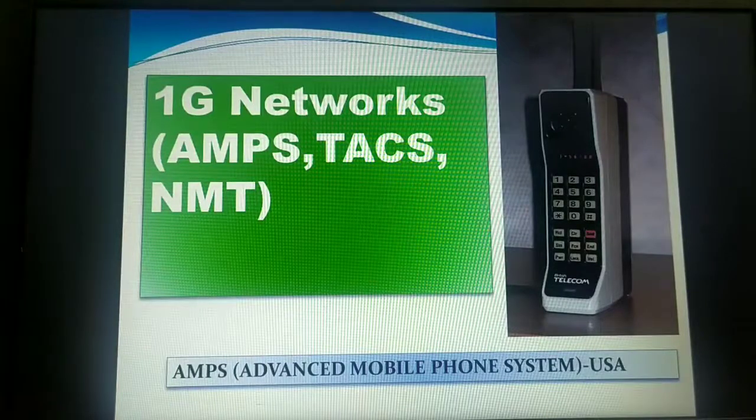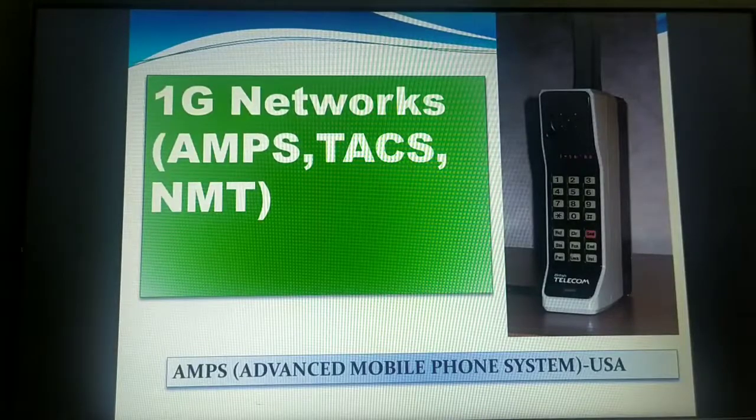So let us continue with our next topic. Okay, that is the generations in the networks. So previously we have completed the topic that is the networking device. Okay, so we are going to study the 5 different generations in the mobile networks. Currently we are in the 4th generation. I hope you know that we are in 4G. So 5G is yet to be implemented. Okay, maybe in our future days we are going to experience the 5th generation of the mobile networks.